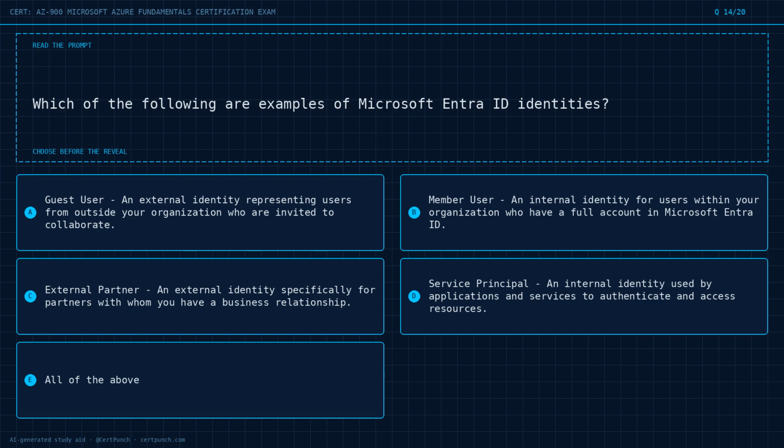Question 14 of 20. Which of the following are examples of Microsoft Entra ID identities? Option A, guest user, an external identity representing users from outside your organization who are invited to collaborate. Option B, member user, an internal identity for users within your organization who have a full account in Microsoft Entra ID. Option C, external partner, an external identity specifically for partners with whom you have a business relationship. Option D, service principal, an internal identity used by applications and services to authenticate and access resources. Option E, all of the above.